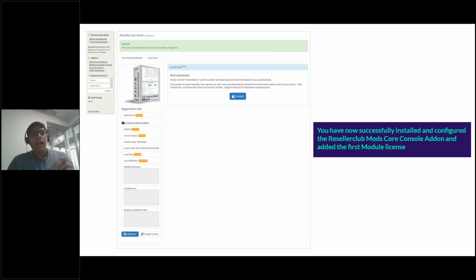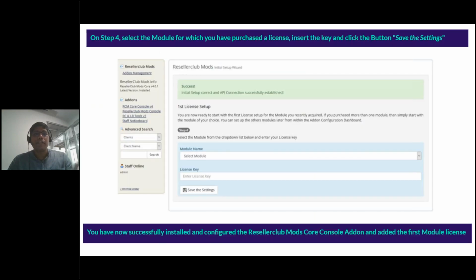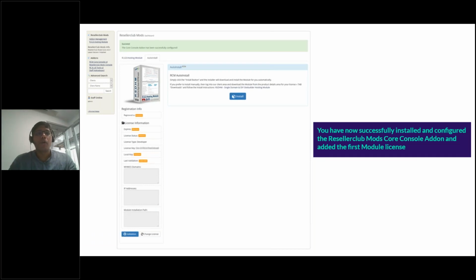And as you can see, because you've added your module license there on the previous page, you've selected your module as well. So in our case, it is the business email and enterprise email module. Below that, you've added the license key, which is again located within your Reseller Club mods client area. Once you click on save the settings, it tells you that your module is successfully configured, but that is only the first add-on module. You also need to add the Reseller Club mods business and enterprise email module. You need to set that up as well.